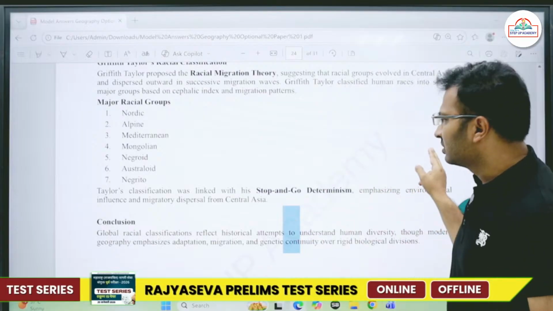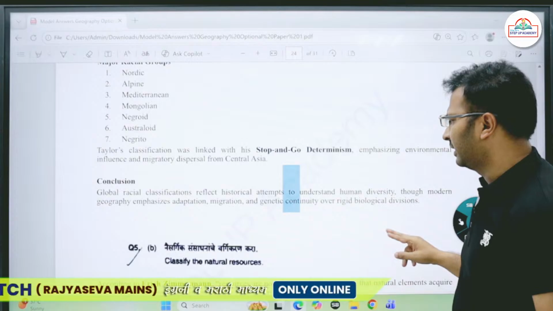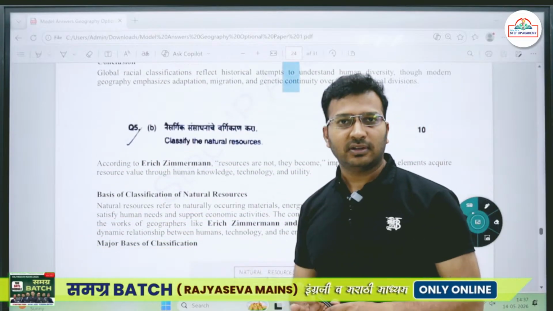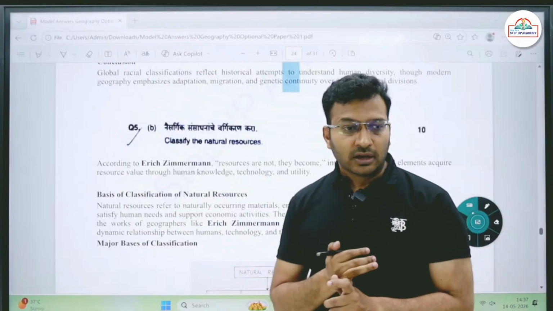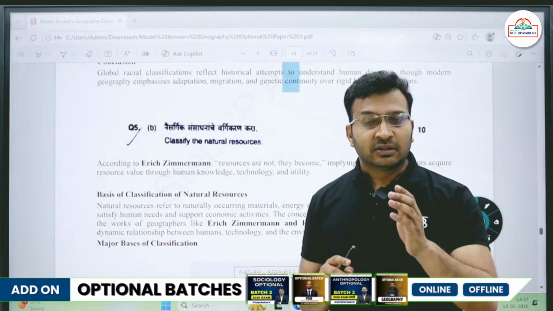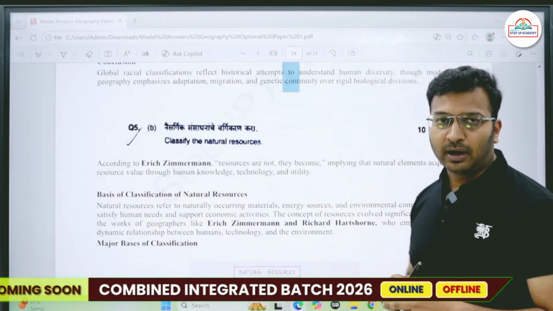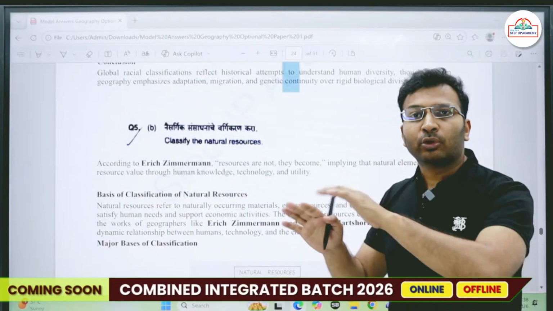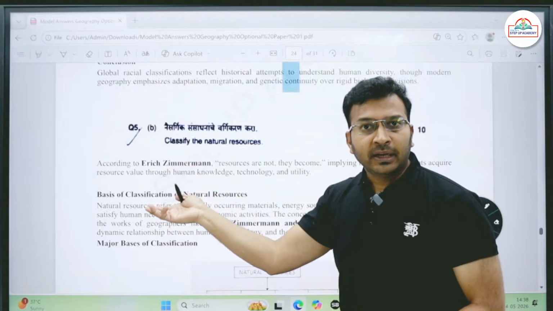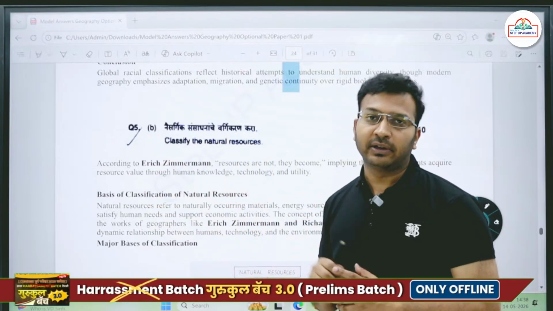So they have simply asked to explain the classification, so just write about it. Then second, classify the natural resources. Just classify the natural resources. Now if I read this question, classify the natural resources, it looks simple, but it is asked for 10 marks. So you have to write about all the resources that are present in brief, and 10 marks is hardly 150 words. That becomes very challenging.